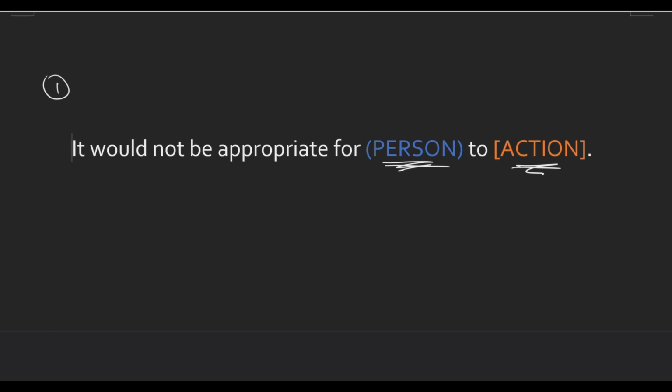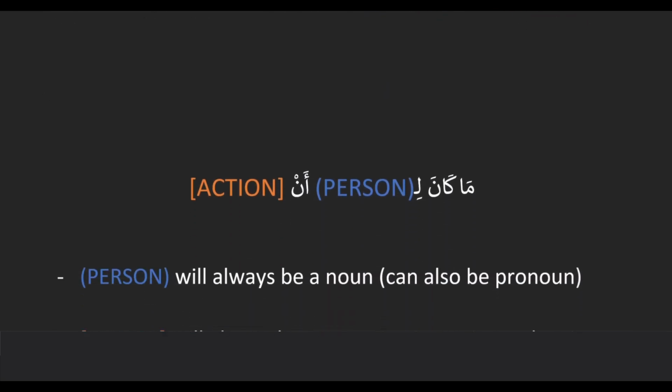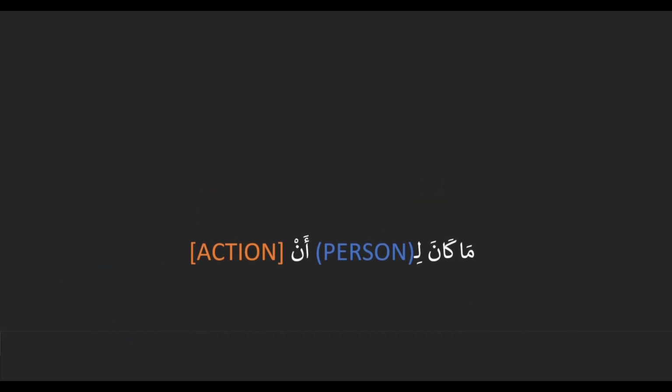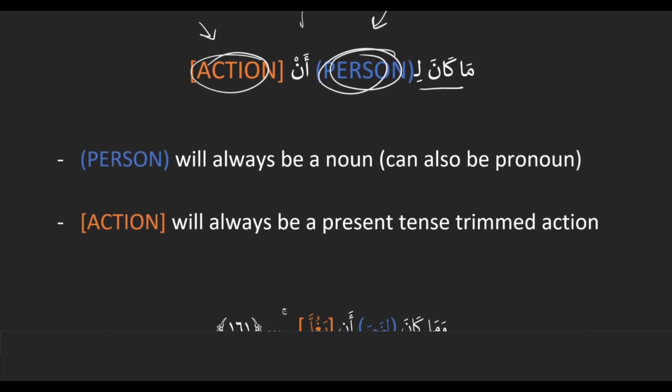So how does this template look in Arabic? This is how we say it. It goes, ma kana li. This is the part that's always the same. Ma kana li, someone, the person goes after the li, attached to the li, and something. Then our action comes after the n. So ma kana li, someone and something. That's always how it looks. Before we do our examples, a few notes on the variables.